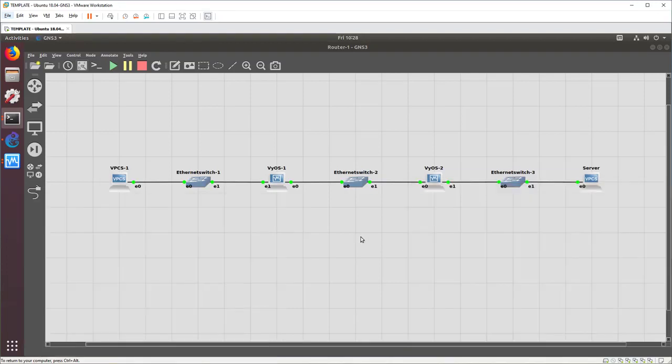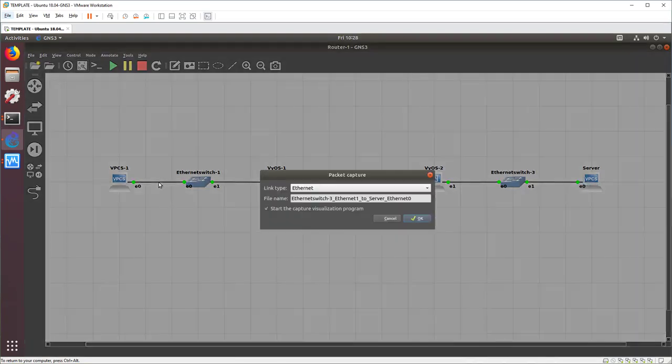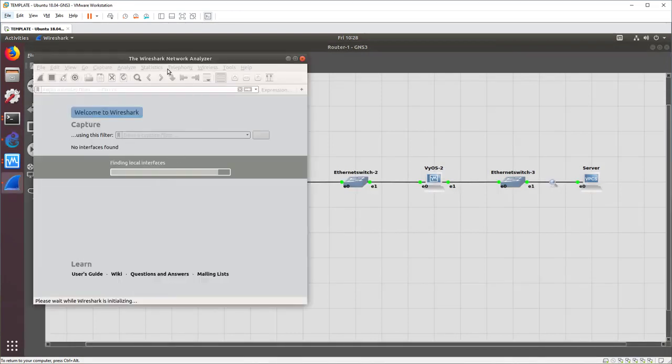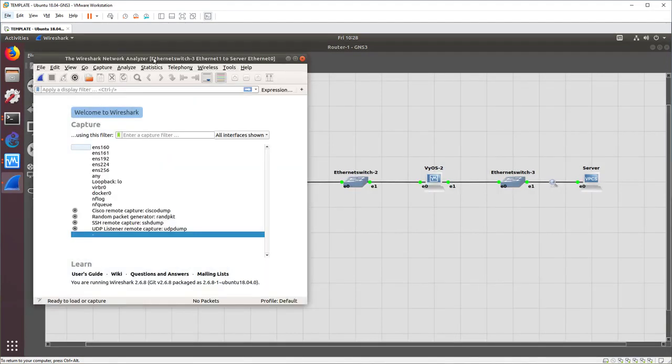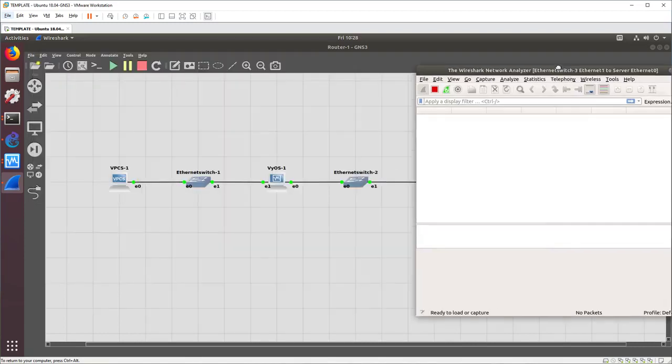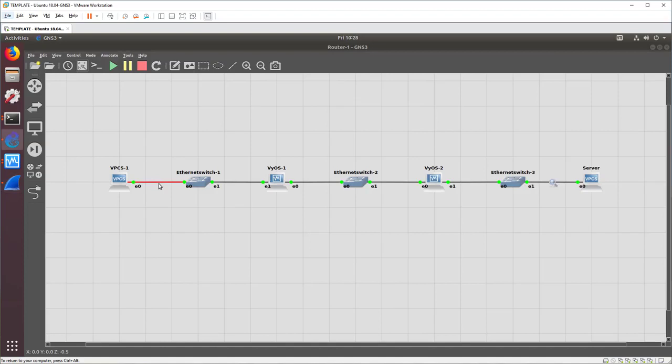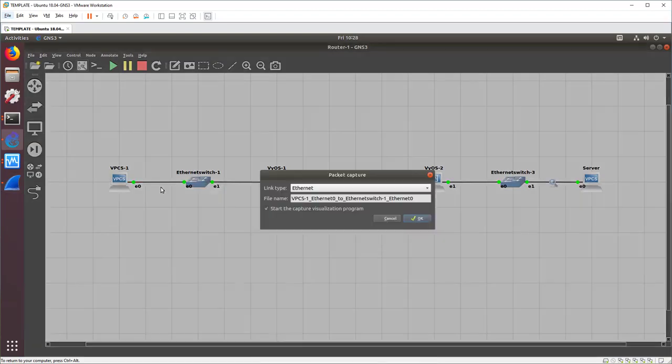So let's do a quick Wireshark on both ends, and we'll be able to see that it's doing what we think it's going to be doing. There's one Wireshark. There's one end. We start the second Wireshark.